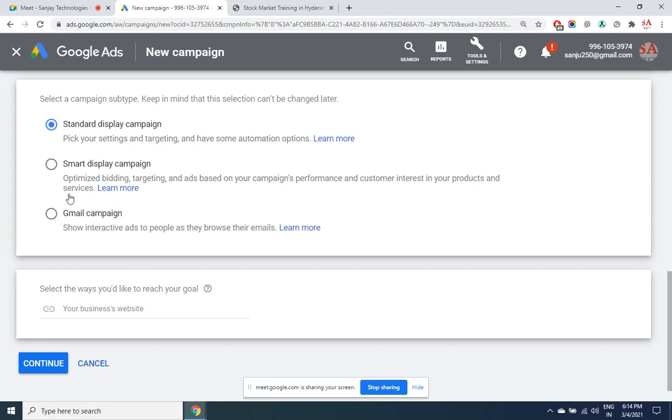So I select standard display campaign here. Once you are clear with this, the same options are available for Gmail campaign. Here there are more options compared to this. I'll give my website address again.